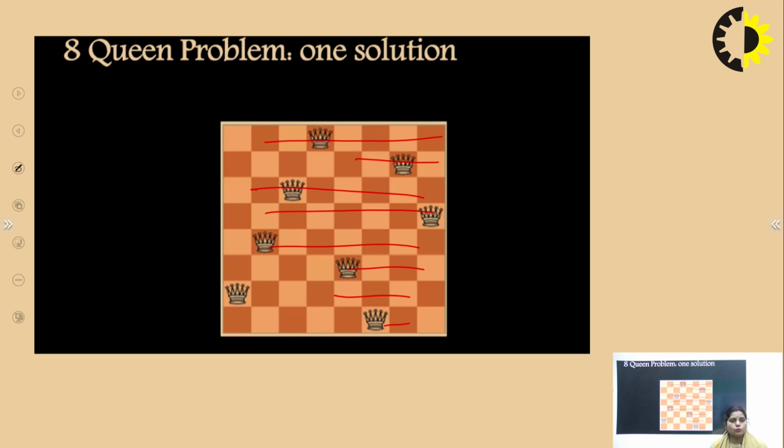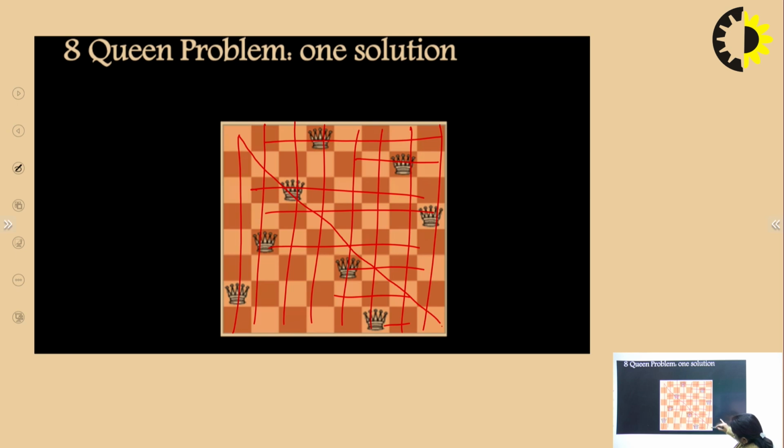No two queens are placed in the same row. Now check the column also. No two queens are on the same column. And on the adjacent also, no two queens are placed in adjacent rows. So this is the proper solution for the 8 queen problem. We can see here that no two queens are placed in the same row, same column, or on the adjacent, which means that no two queens can attack each other.